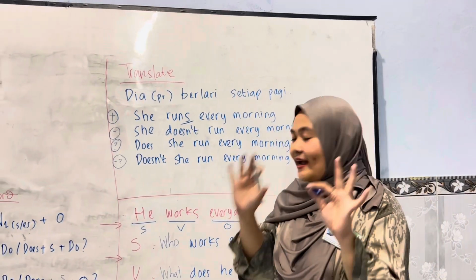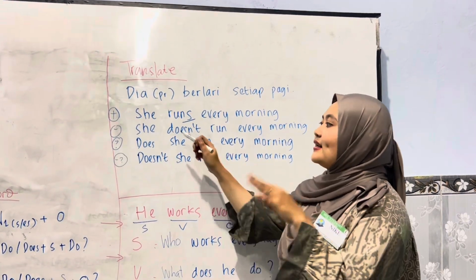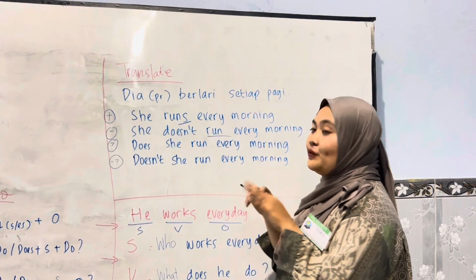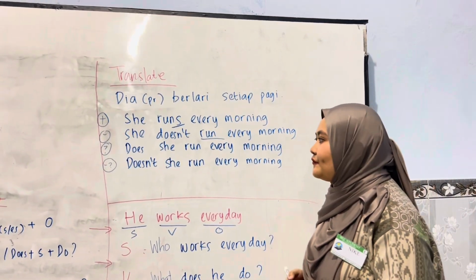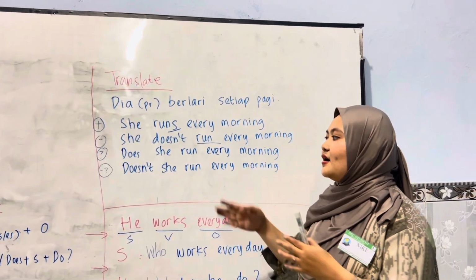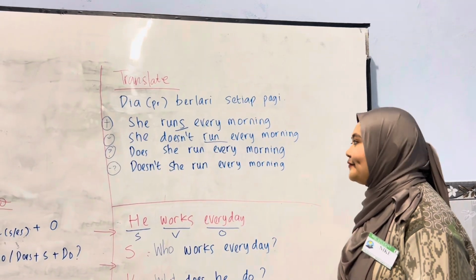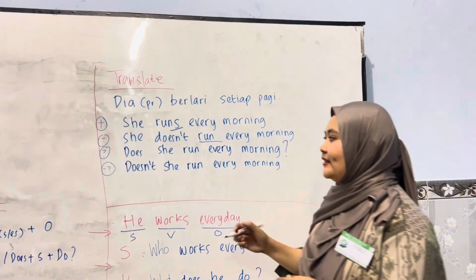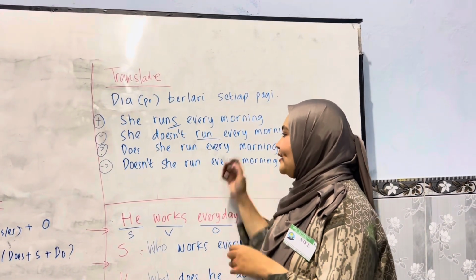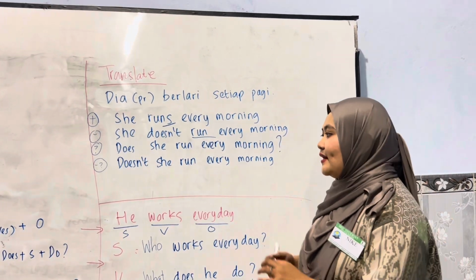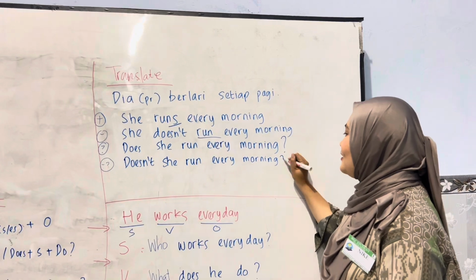We cannot use s or es in the negative, so we just do not add s or es. In the interrogative we can say: does she run every morning? The interrogative doesn't add s or es. And for the negative interrogative, we use: doesn't she run every morning?